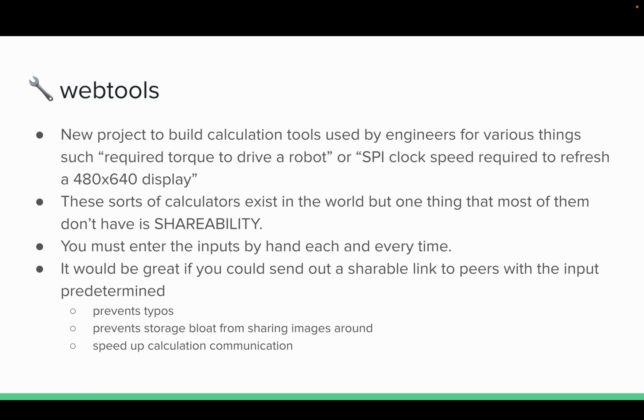I want to be able to tell someone, yeah, this robot's going to require a motor with 5 Newton meters for each leg to be able to work. And I shouldn't have to send them scribbles on a piece of paper. I shouldn't have to send them screenshots. I should be able to send them a single link and they get the results they're looking for.